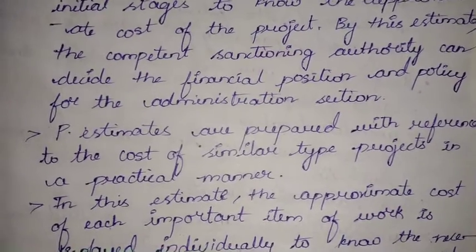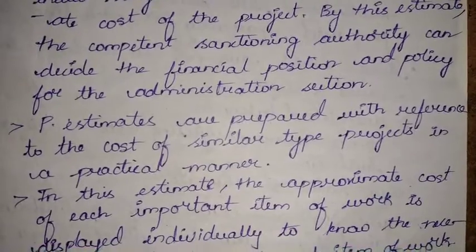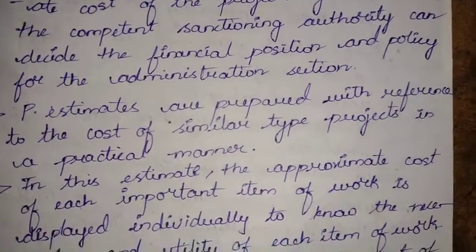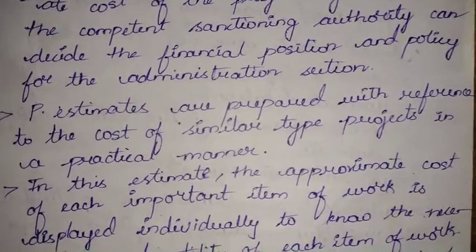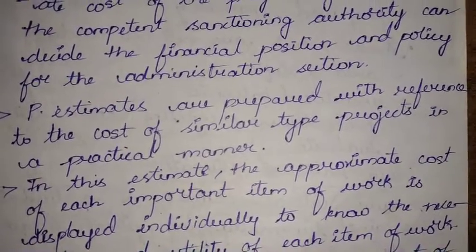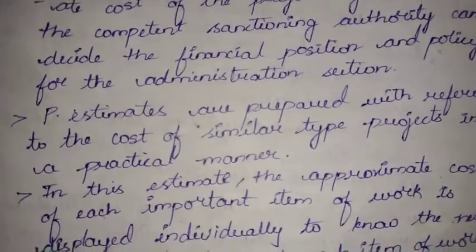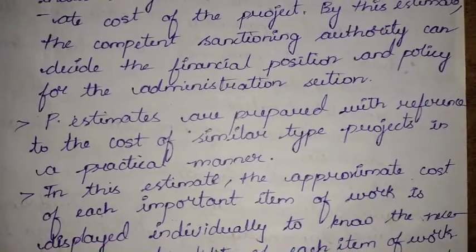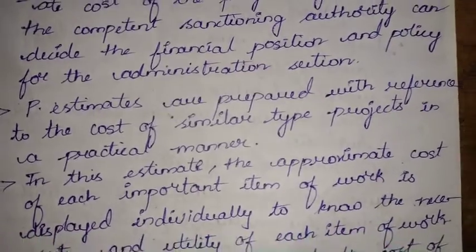We are just taking it with reference to the cost of a similar type of structure. If we are discussing a G+1 residential building, we will take another building of the same type and estimate the preliminary or initial cost required.